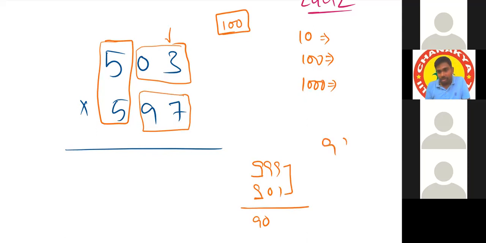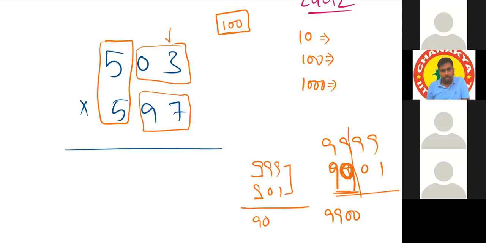9991 also we can use. Yes, sir. How? The remaining number is 99, same. 99 into 99 plus 1 is 100, multiplied with the next number: 99 100. After that 4 digits are required. Those 4 digits we have to fill by 0099. That's all.